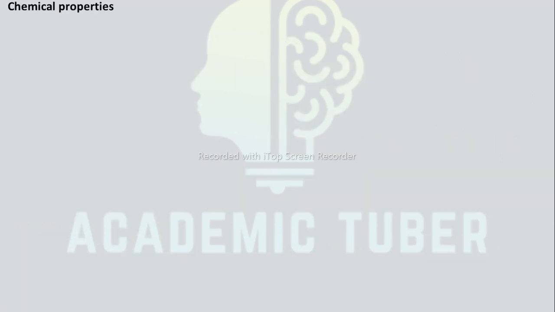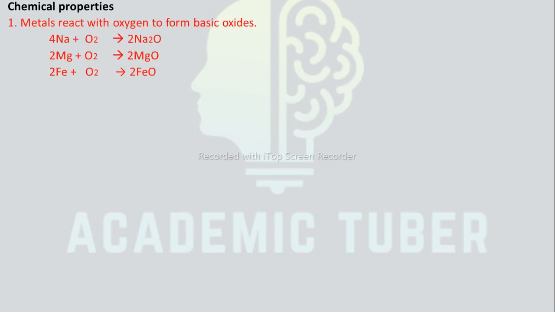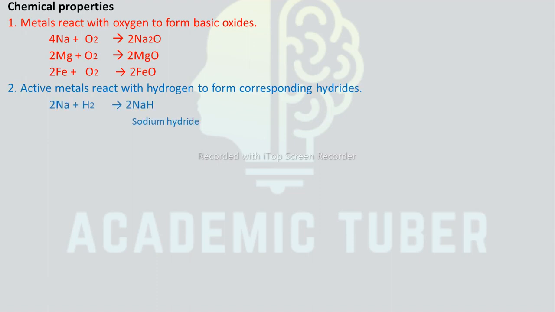Now we are going to discuss chemical properties of metals. Metals react with oxygen to form basic oxides. Sodium reacts with oxygen to form sodium oxide. Magnesium reacts with oxygen to form magnesium oxide, and similarly iron reacts with oxygen to form iron oxide. Active metals react with hydrogen to form corresponding hydrides. Sodium reacts with hydrogen to form sodium hydride. Calcium reacts with hydrogen to form calcium hydride, which is also known as hydrolith.